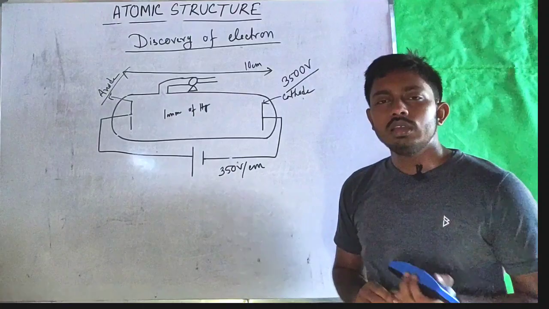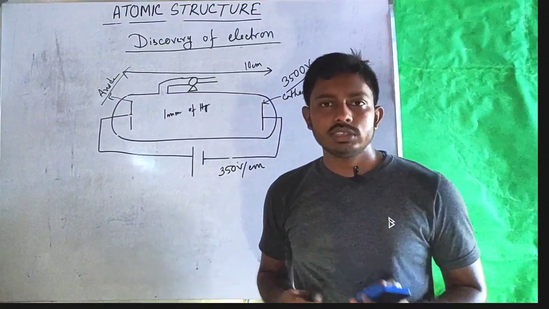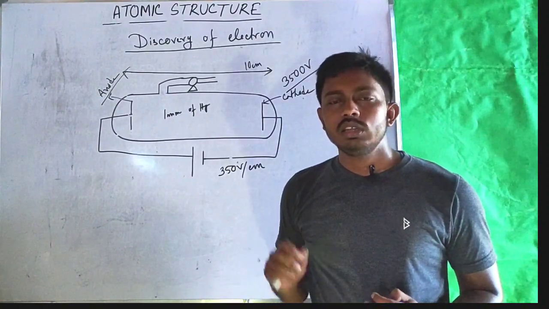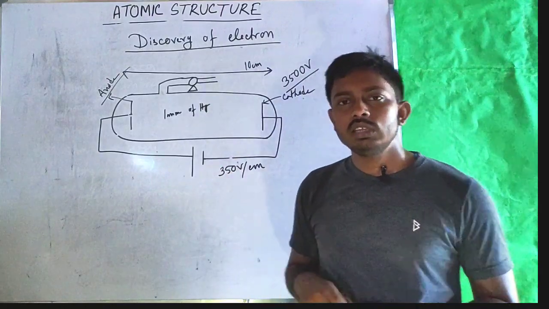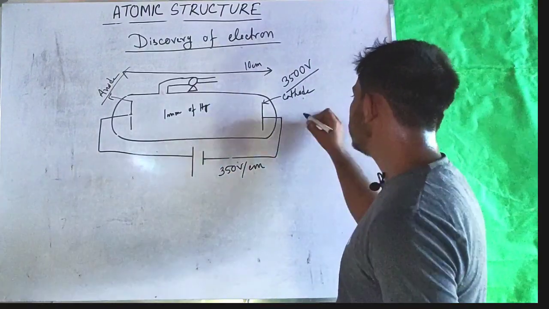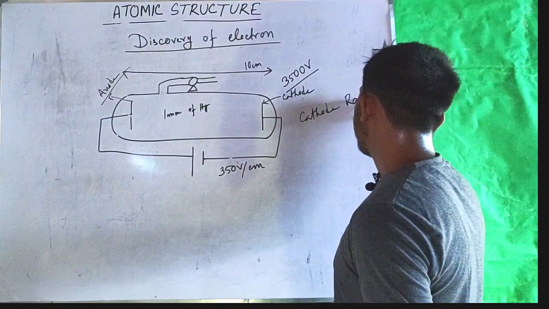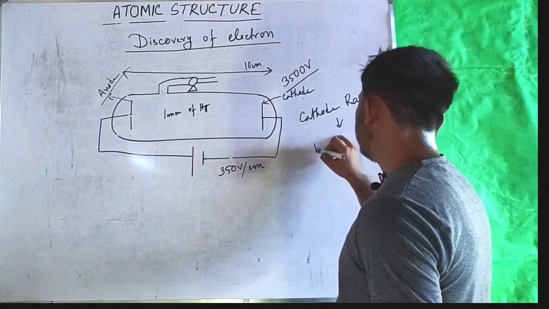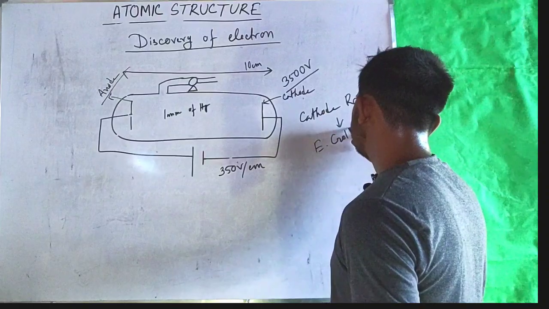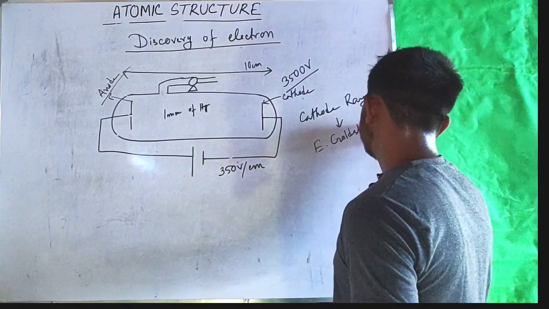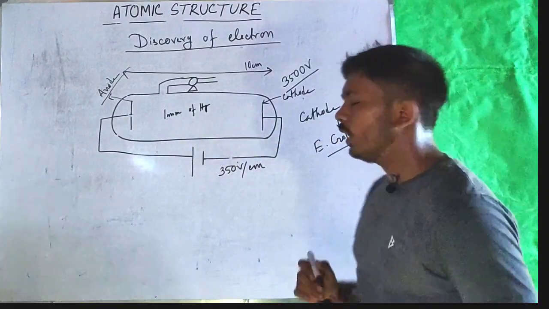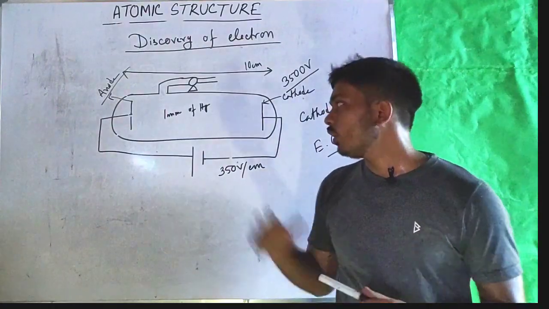In 1876, E. Goldstein named this radiation as cathode ray, as the glow appeared around the cathode.